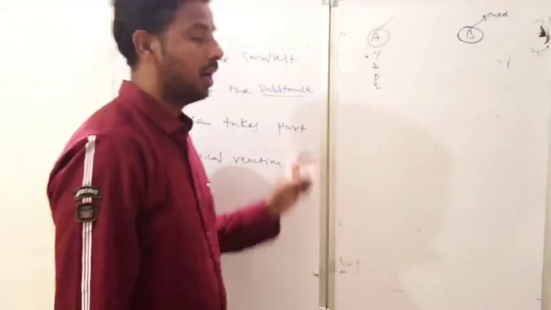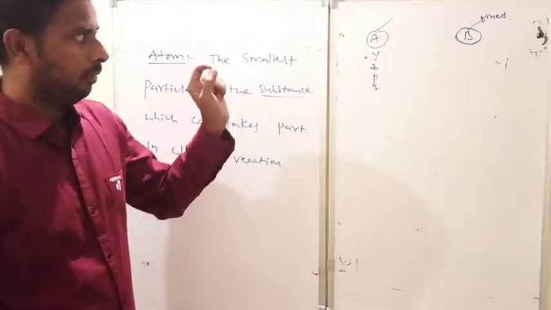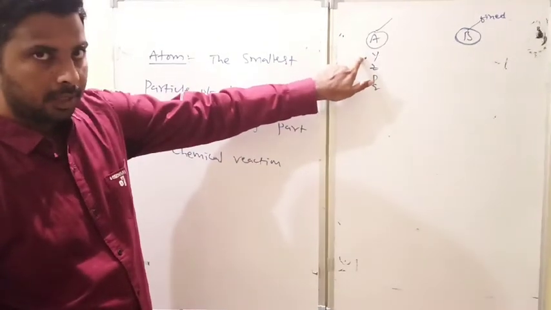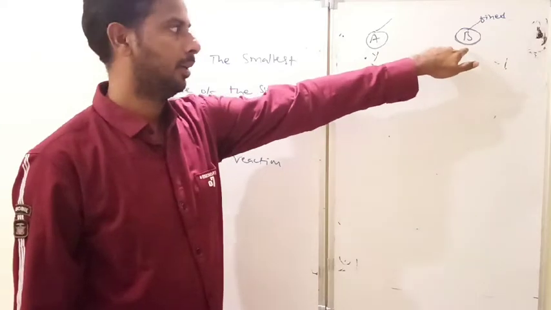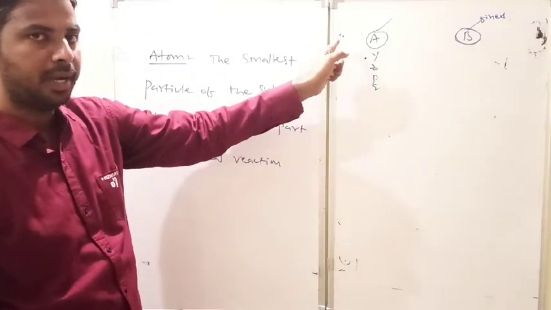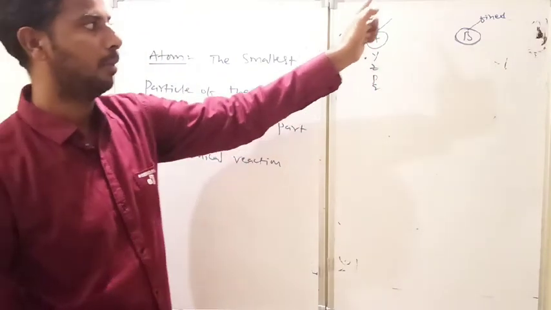How to identify it and what is the meaning? The weight of an atom of an element, how many times heavier than the weight of an atom of another element?